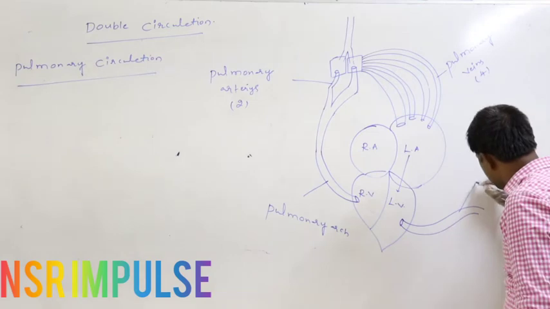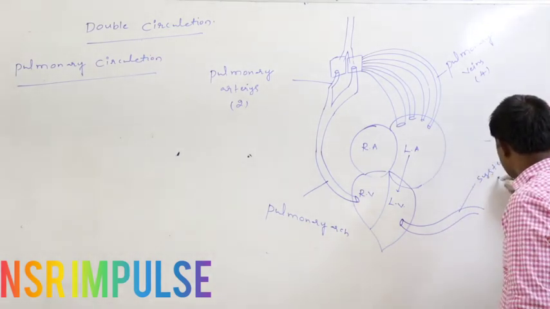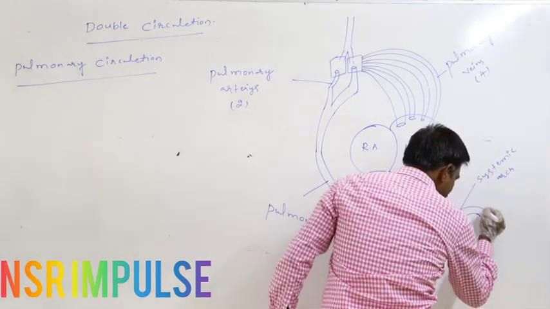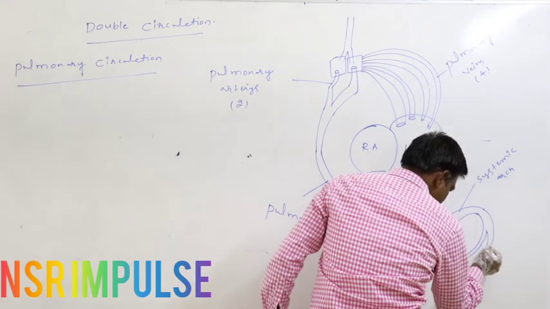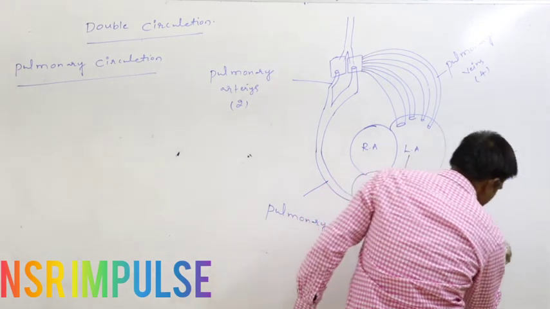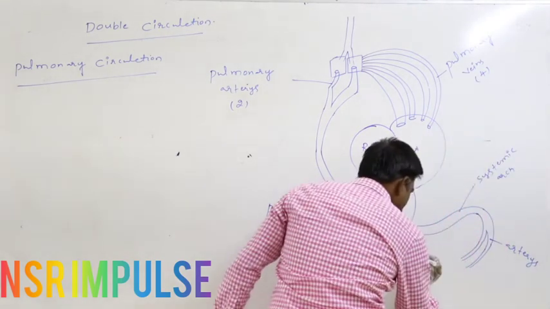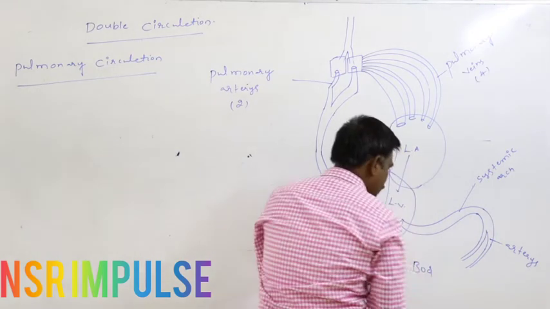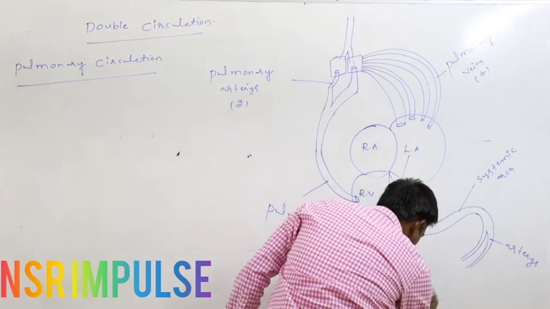This is said to be the systemic arch, from where it reaches the arteries. These are the arteries. Through the arteries, blood is supplied to the body parts.